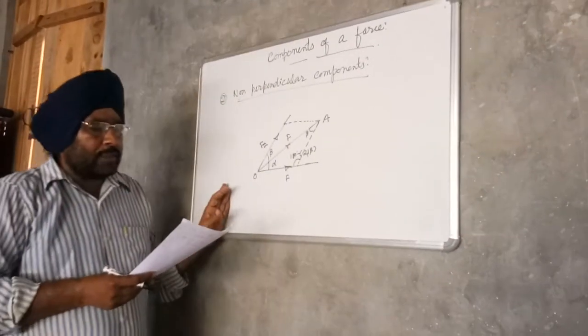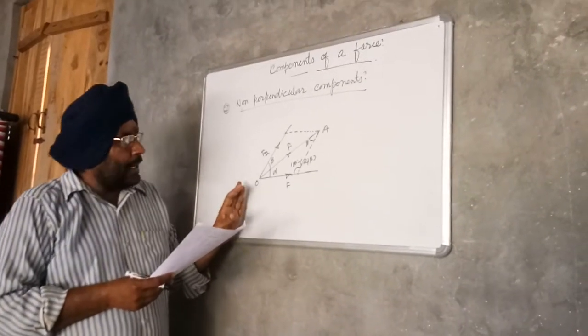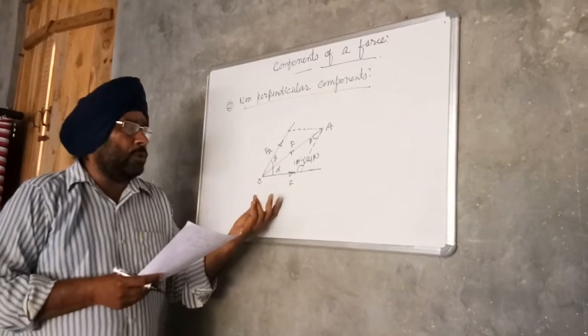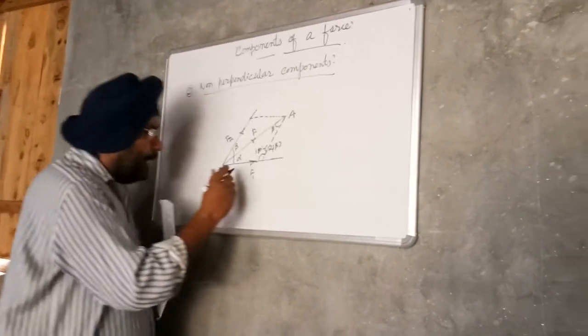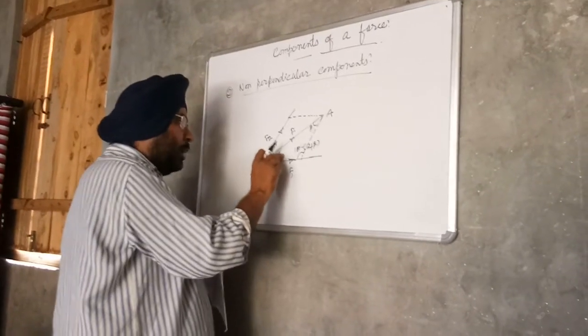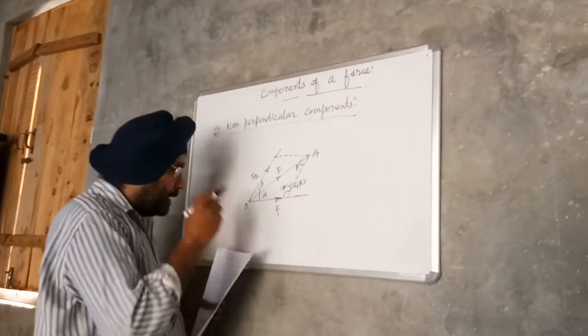So the force F acting at an angle alpha with the horizontal is resolved into two components, F1 and F2. The forces F1 and F2 are making angle alpha and beta with the force F respectively.